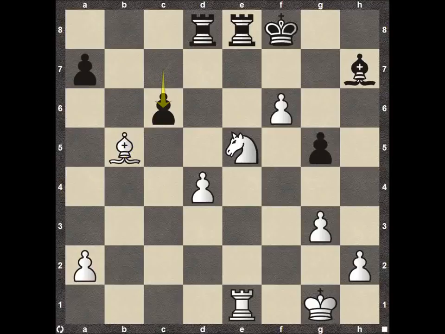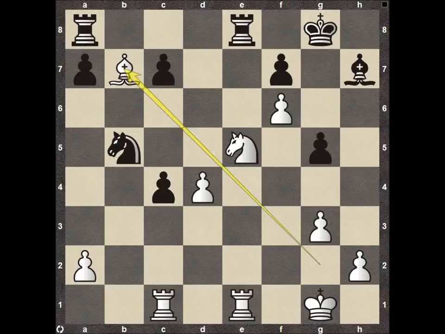You could try to stop it if you want to with pawn c6, but just start to gobble up material. All in all, there's just too many pawns, too many passed pawns. There's no way for Vishy Anand to really deal with this in a really good way. So after bishop to b7, Vishy Anand correctly decides to not worry about rook to b8. That's going to be tough.